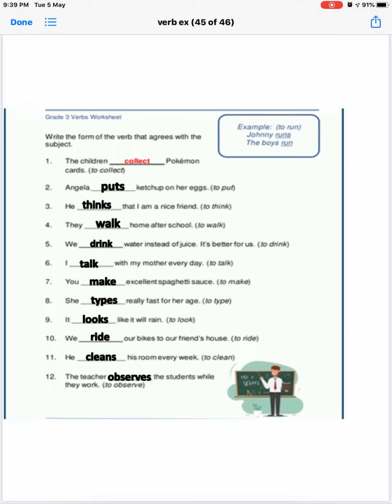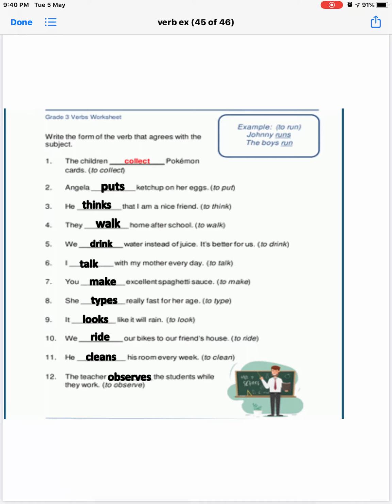Next, I talk with my mother every day. To talk is given in the bracket. I is a first person pronoun. This is one important thing, student, that when we write I, it is used as plural. We use the singular verb with I. I talk with my mother every day.